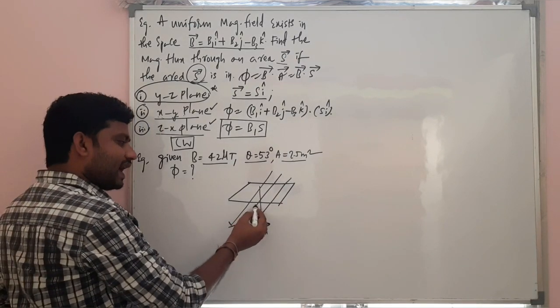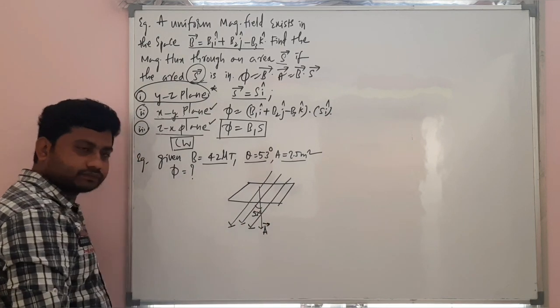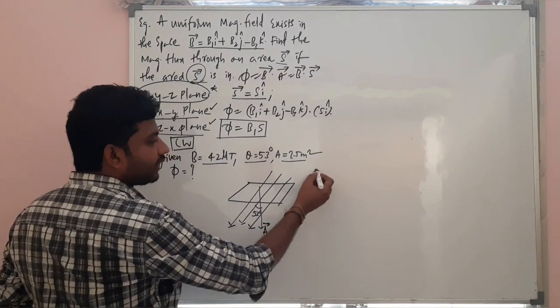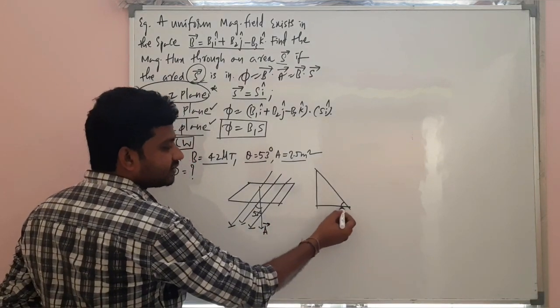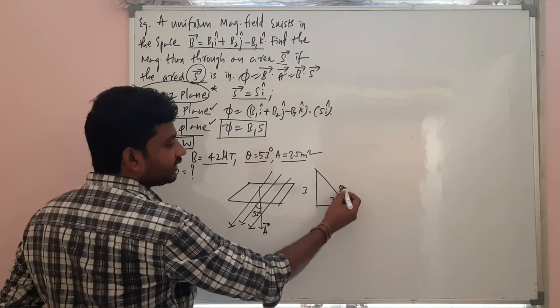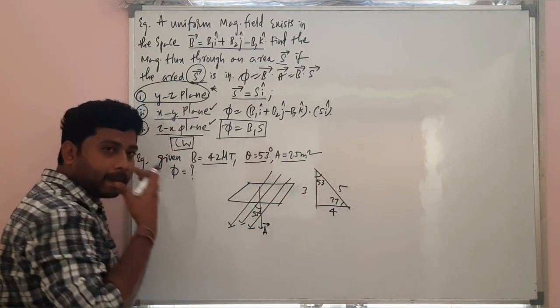But this is the angle, it's given as 53 degrees. For that cos 53, you should know the triangle. So this is the 37, 3, 4, 5 triangle, and this is 53 degrees.